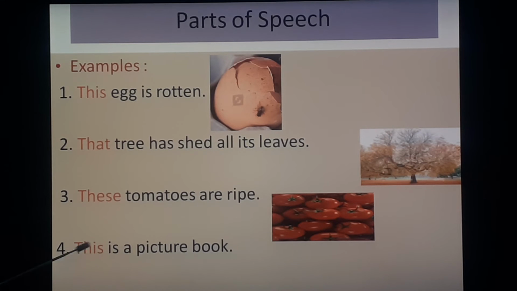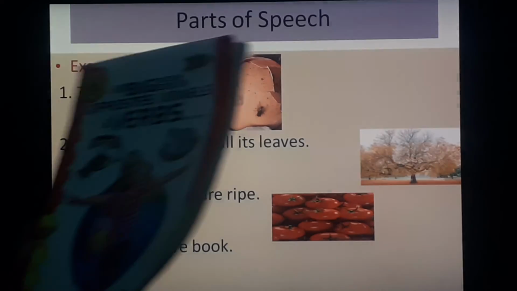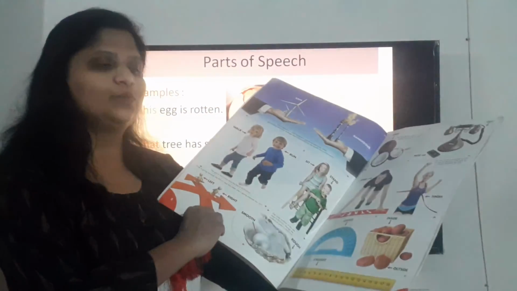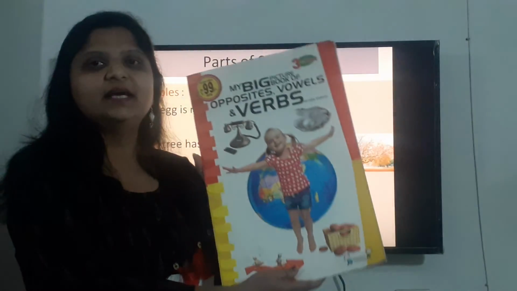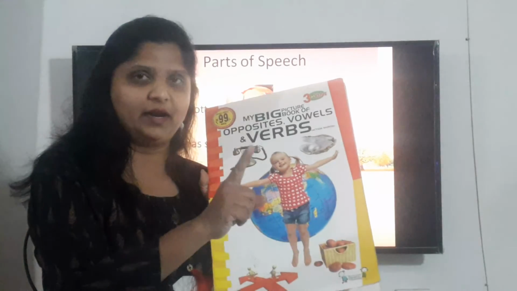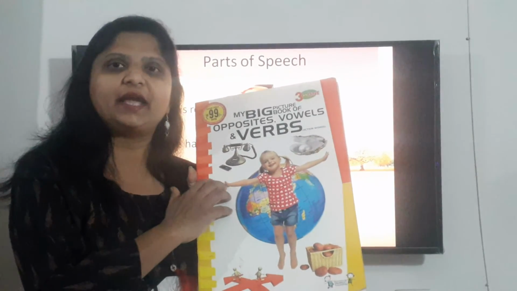Now see. This is a picture book. I'll show you. Now see, this picture book is in my hand. So I will use this because I have it and it is very near to me. That's why I will use this. This is a picture book and only one. That is why this.